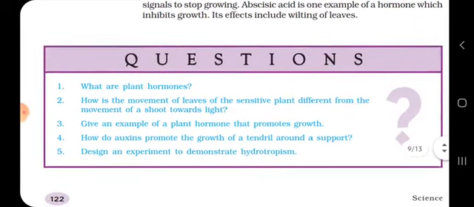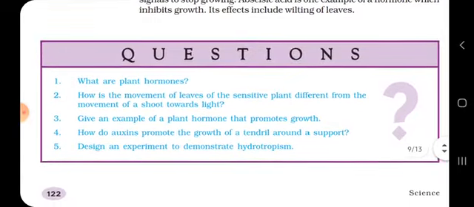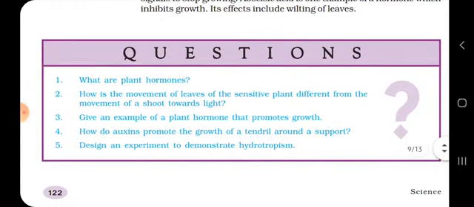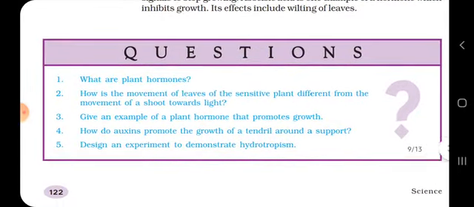And the last question we don't need to solve, leave that as it is, because it is an experiment to demonstrate hydrotropism. That won't come in the exam. So students, you need to pay attention to the four questions I have solved for you. Okay, if you are having any doubts, then please let me know.